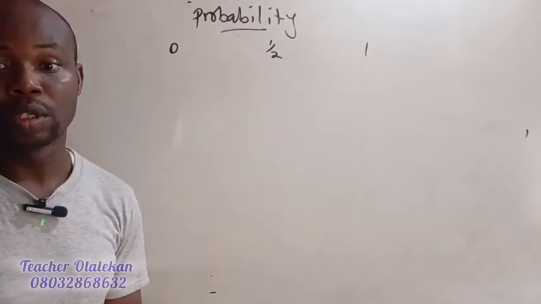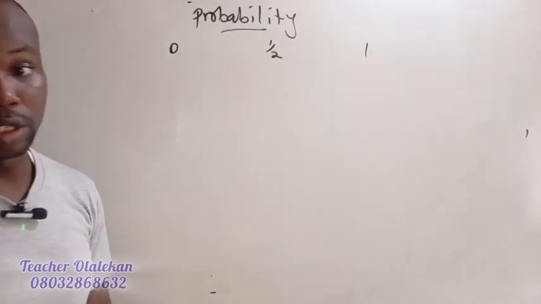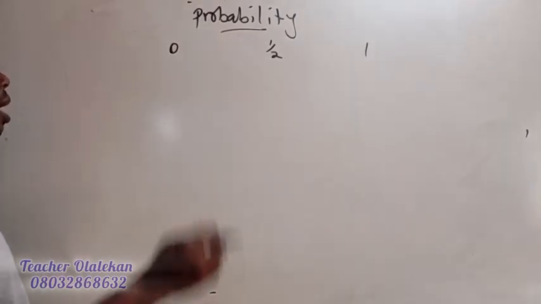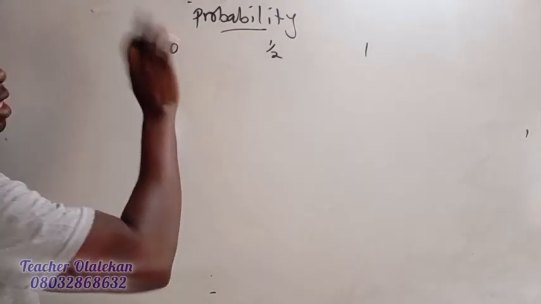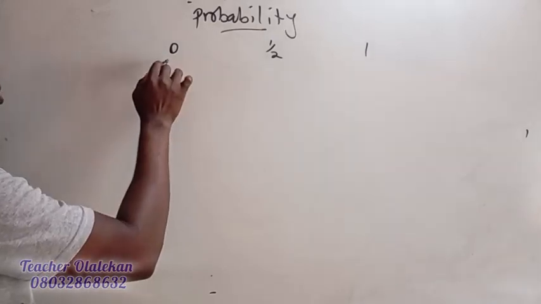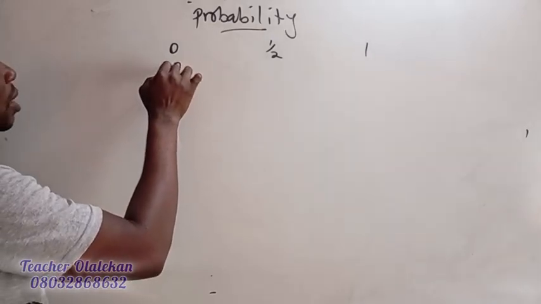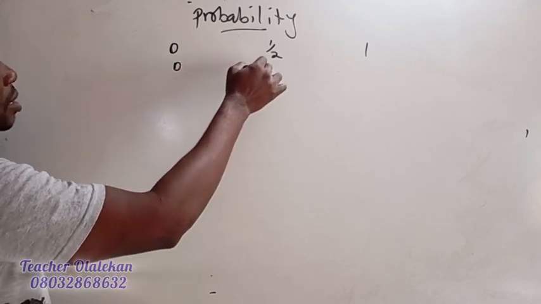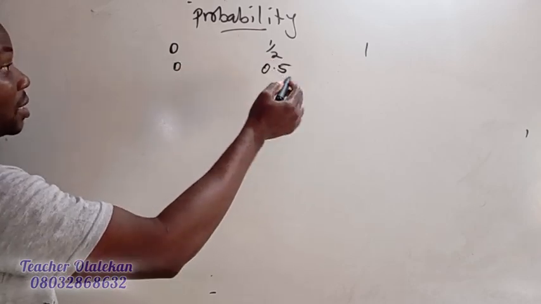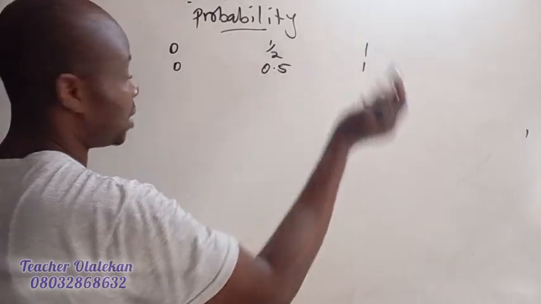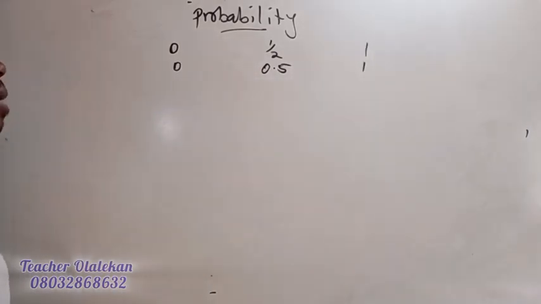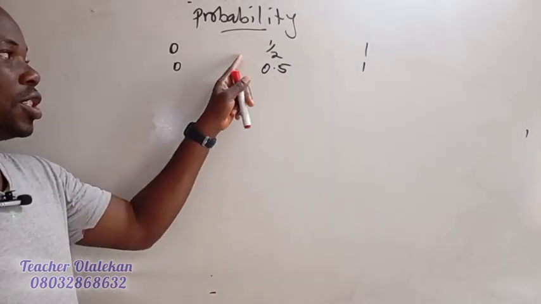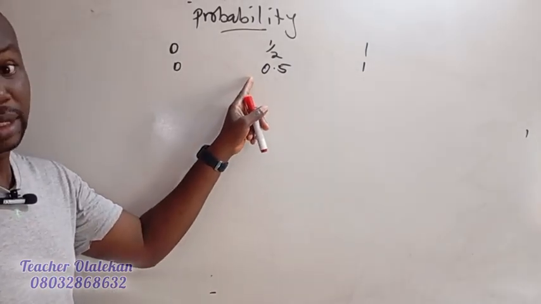It's possible to have a fraction. So probability is related to fraction and to percentage. For example, it's possible for someone to get 0 point something. So this is 0.5 in decimal, and this is the same thing as 1 half. So you can have your probability as either a fraction or a decimal.